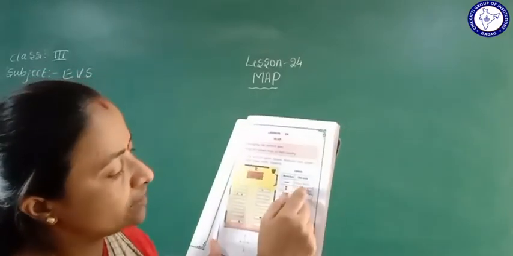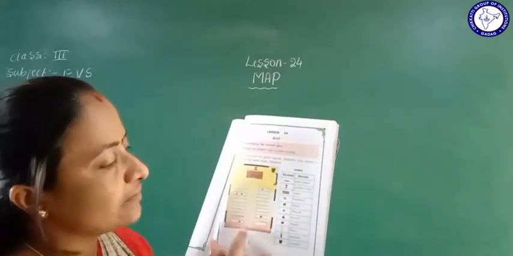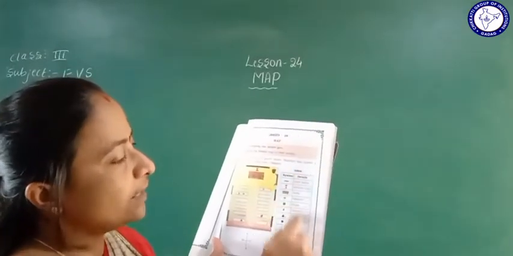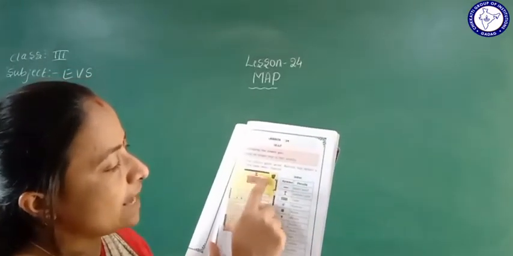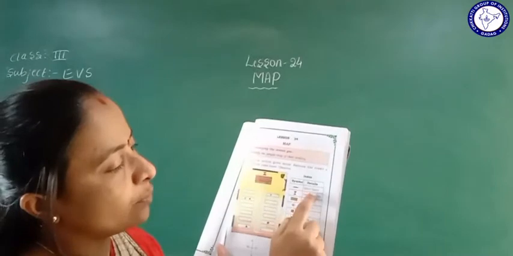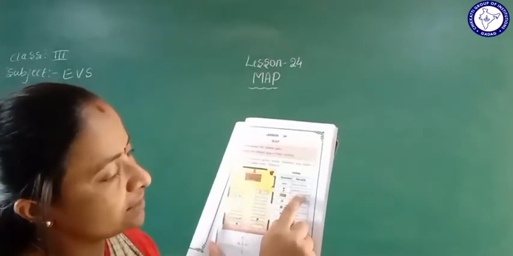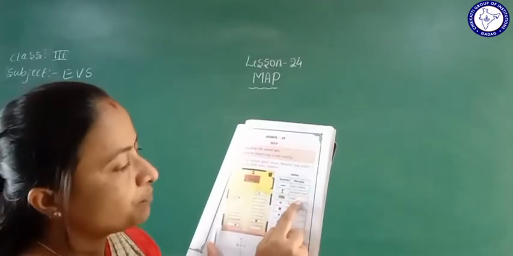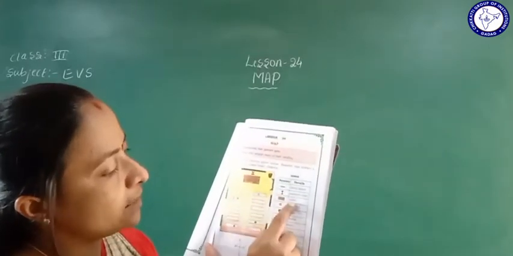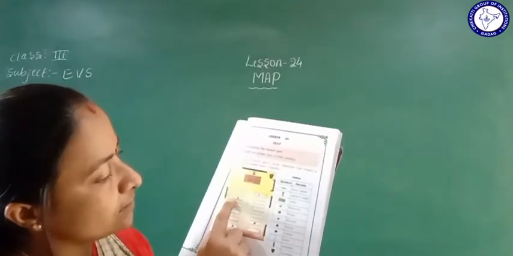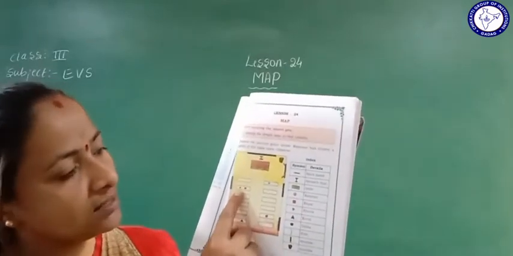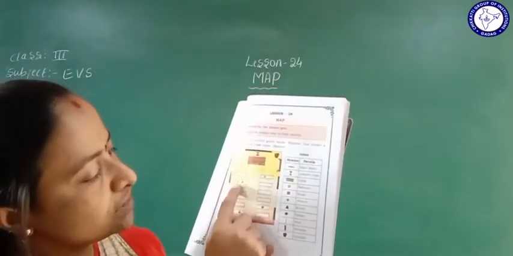So here they have given symbols. These all are symbols, given in detail. This line is the blackboard. And this cross mark is a teacher's chair. Then this is a table. Here, the blue color circle is Ramesh, a student.